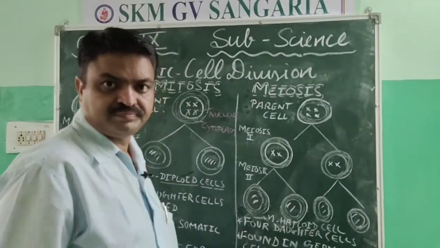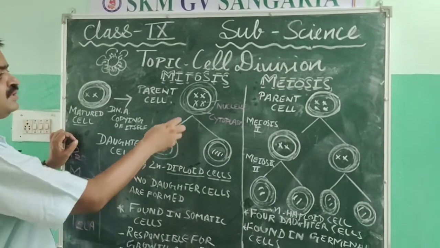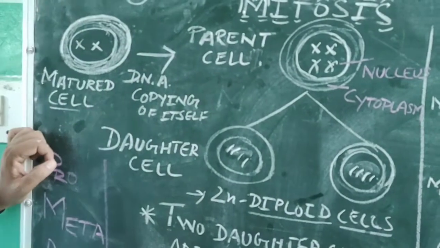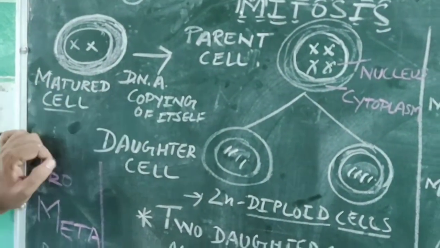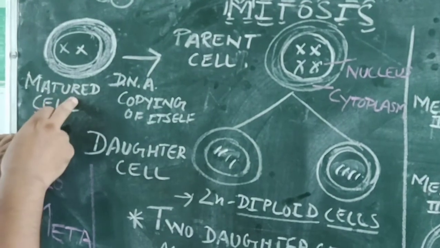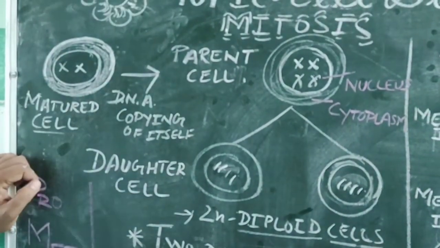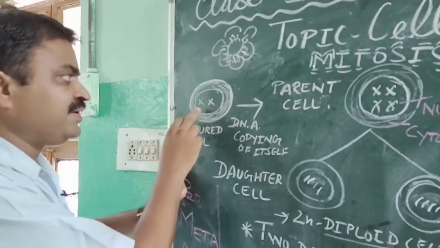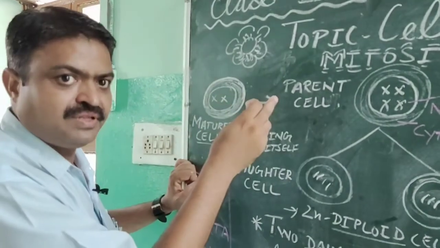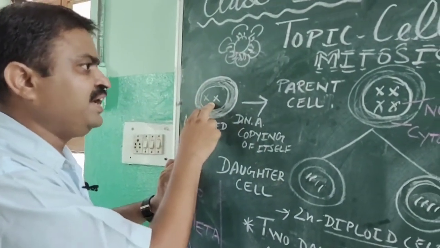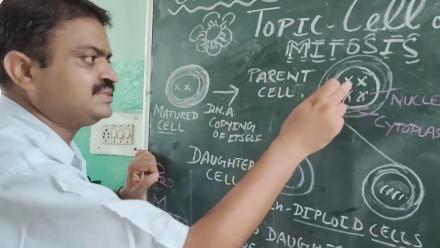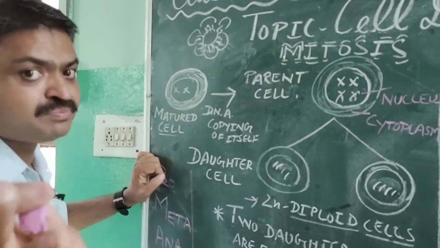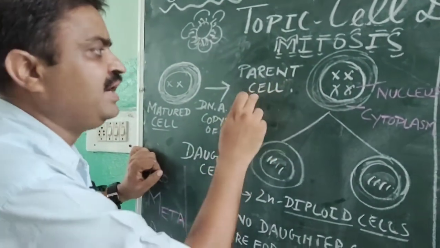In this picture you can see, if we discuss mitosis, then in this, the matured cell has chromatin material, specially DNA, and that DNA is replicated. Means the same copy of DNA is formed due to DNA replication, and we also get the other set of the DNA, and this process is known as DNA replication.